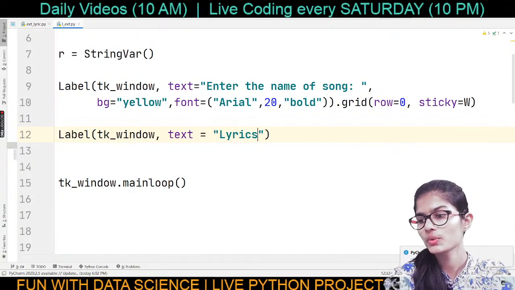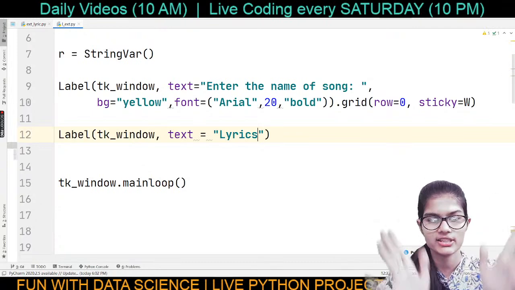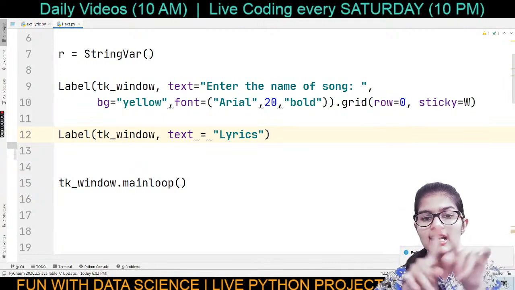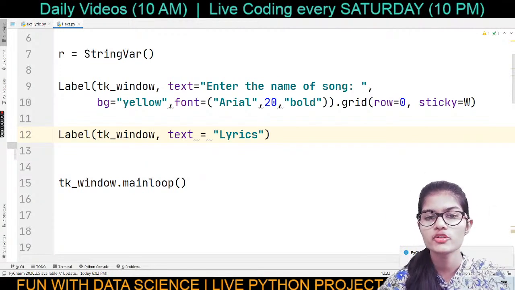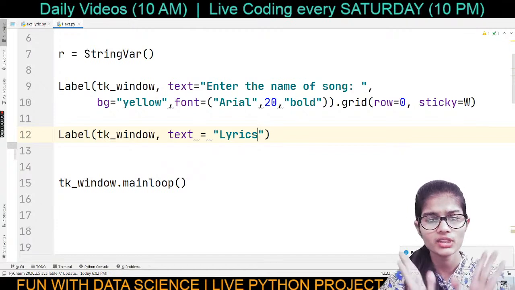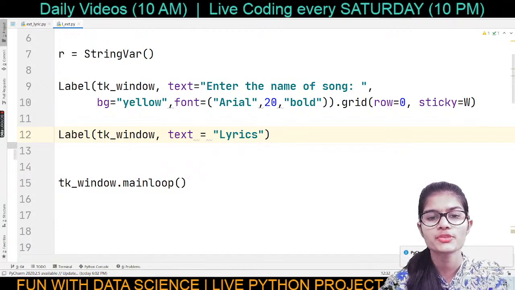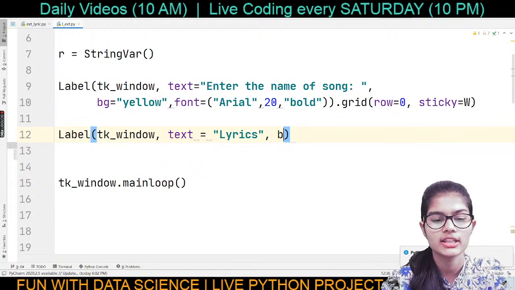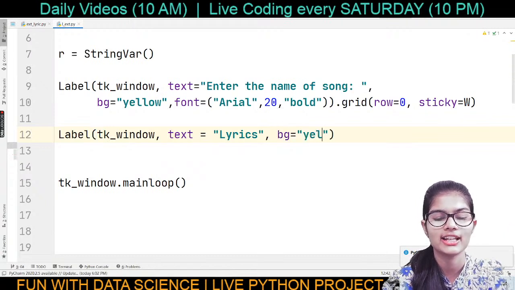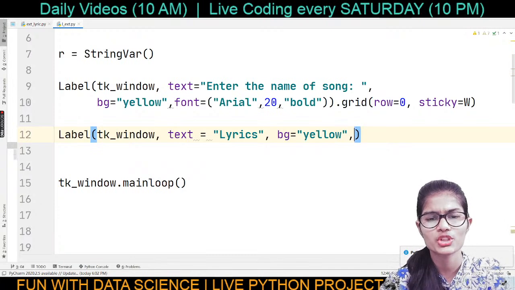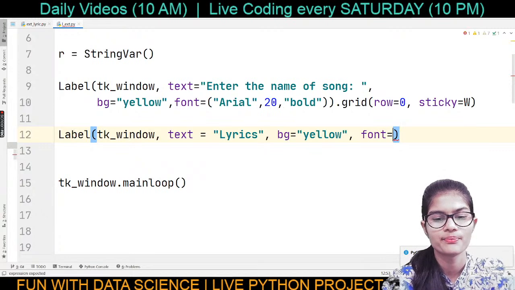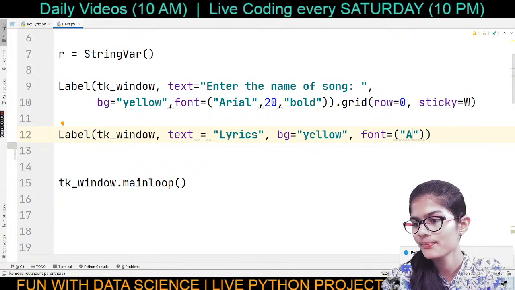So what I would do is make a Label, enter window. Inside that, one more small box is going to appear, and in that small box only you will be able to check out the lyrics. This is how it's going to be. So first of all, I just want to display a text that is lyrics, comma. Now about the background color, I can put the BG again as, let's say, yellow. It depends on you, whatever you want to do. I can do it for the font according to my choice. Let's say